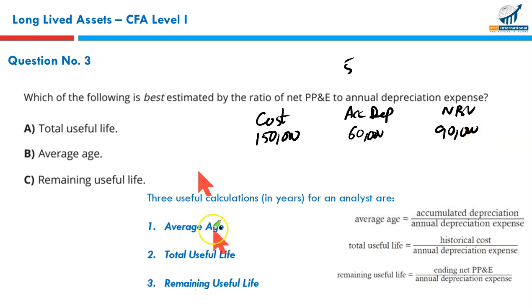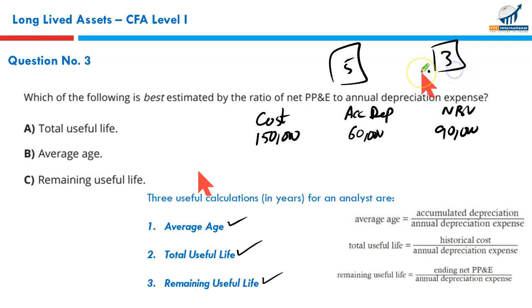Now we can use these formulas to get just an estimate of the average age of the assets, total useful life, and remaining useful life. We can see from here the total life is 5 years. Since out of 5 years, 2 years depreciation has already been charged, the remaining life is 3 years, right?